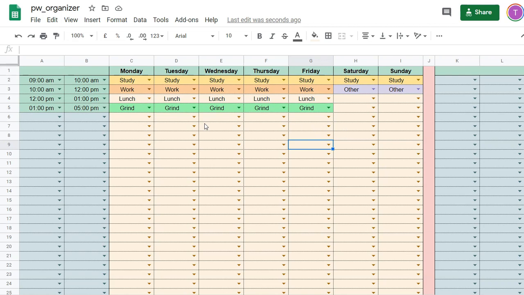I've generally found for players that it's very easy for them when just clicking on drop-down boxes like this to convince themselves that they're going to play a 10-hour session every day, but when it actually comes down to it, it's too intensive. So one of the categories that I recommend you think about coding in is recreational time. In other words, when are you going to relax? A common mistake is players just fill 16 hours a day with work, study, and grinding activities, and they just assume that they don't need any downtime in between.